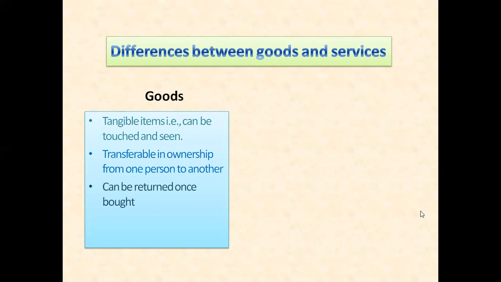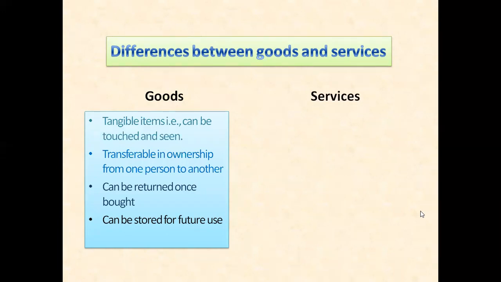They can be returned once bought. For instance, if you buy a phone from a shop and they find that your phone is not working properly, you have chances of returning that phone so that you get the new one or the functioning one. They can be stored for future use. We can keep these goods to use them in the coming days.